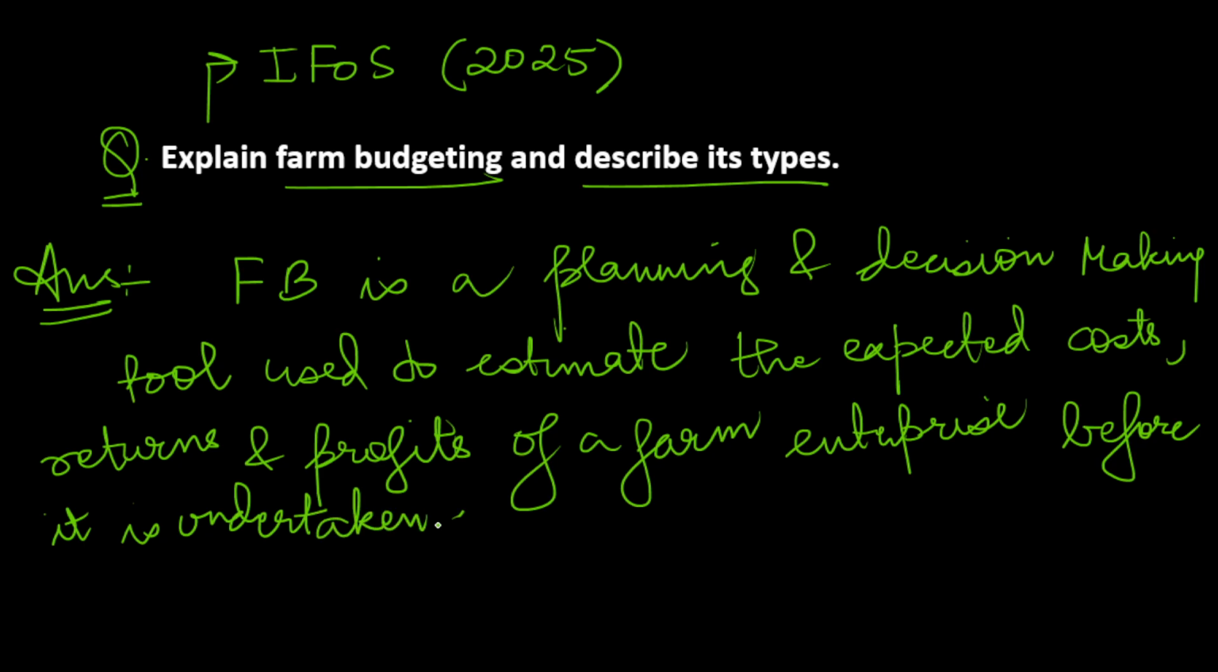So what happens in farm budgeting? Suppose you are planning to grow paddy or you are planning to grow millet. So we make a very holistic decision. We make a good planning and decision making is a planning and decision making tool where we can estimate the expected costs, returns and profits of that farm enterprise. If you are taking millets, then the farm enterprise is the millet here before it is undertaken.